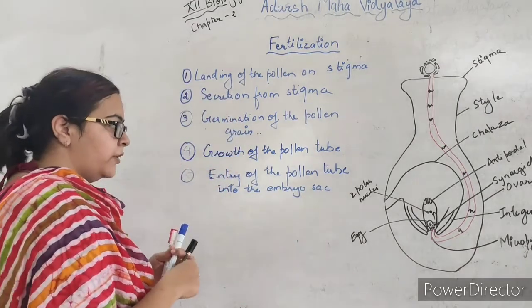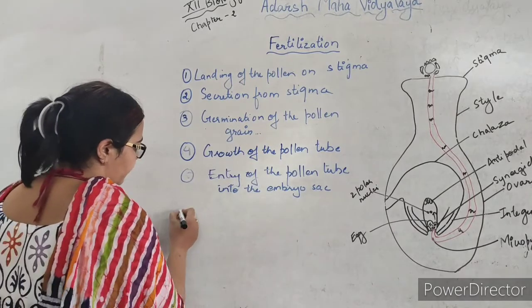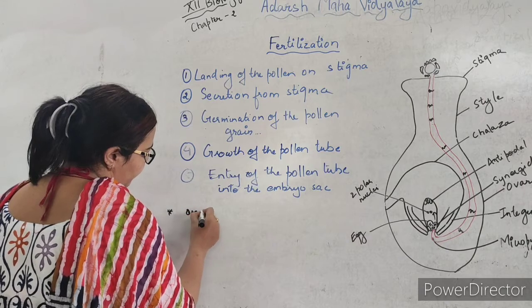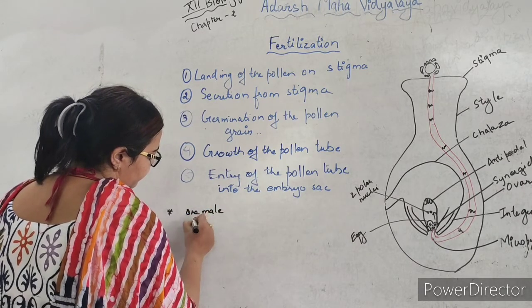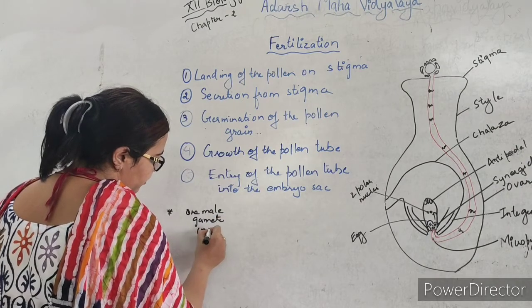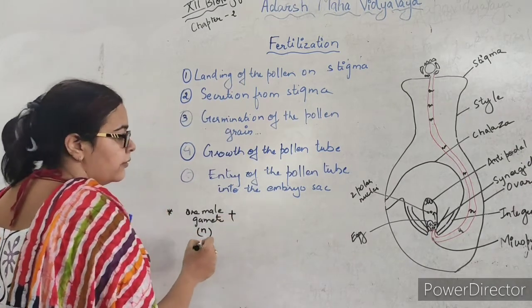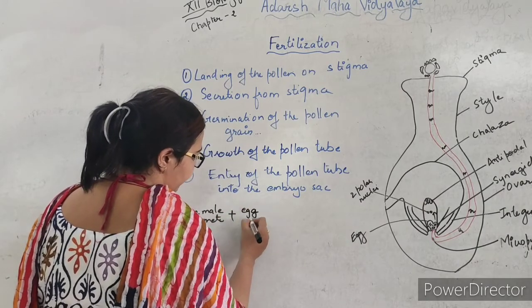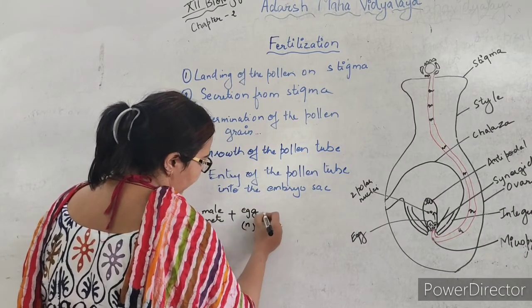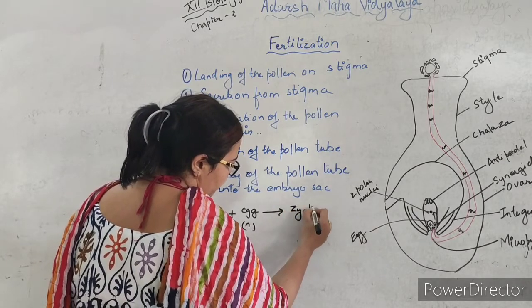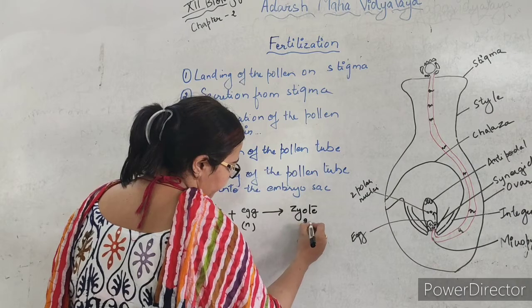So one of the male gametes, which is in haploid condition, will get united with the egg cell, that is also haploid, and there will be formation of the zygote, which is diploid.